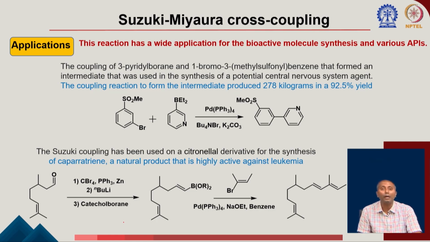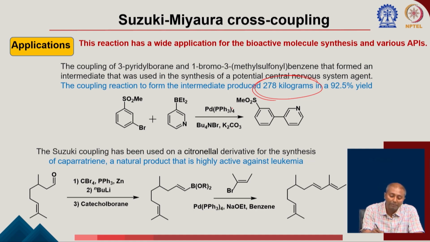Now I am going to show you some applications of this Suzuki-Miyaura cross-coupling reaction. This is done in industry for the synthesis of different types of marketed drugs and bioactive compounds. You can see this reaction was done on 278 kilograms. Just look at this number. And if you look at a lot of blockbuster drug syntheses, you will find the Suzuki coupling is used.